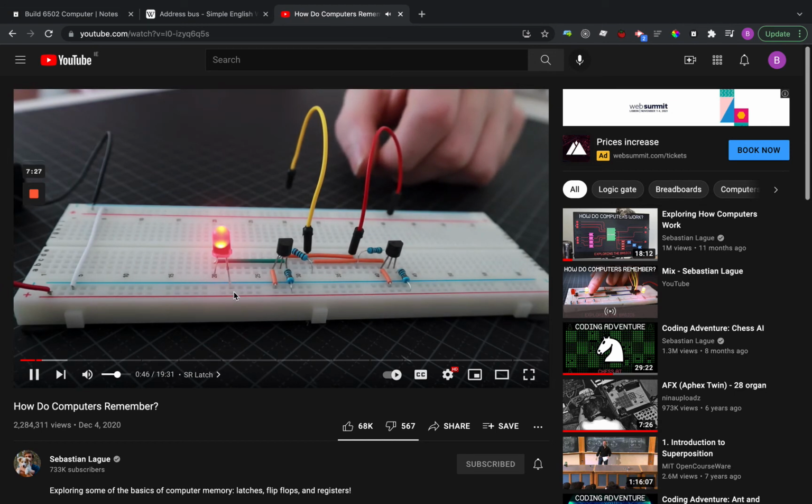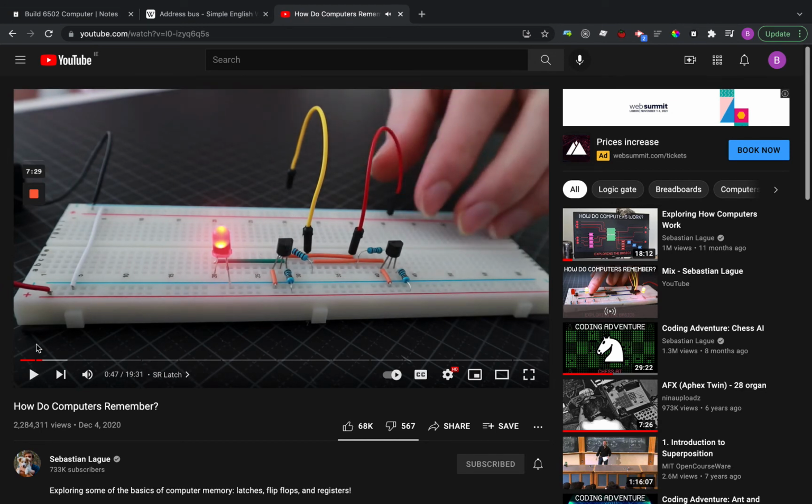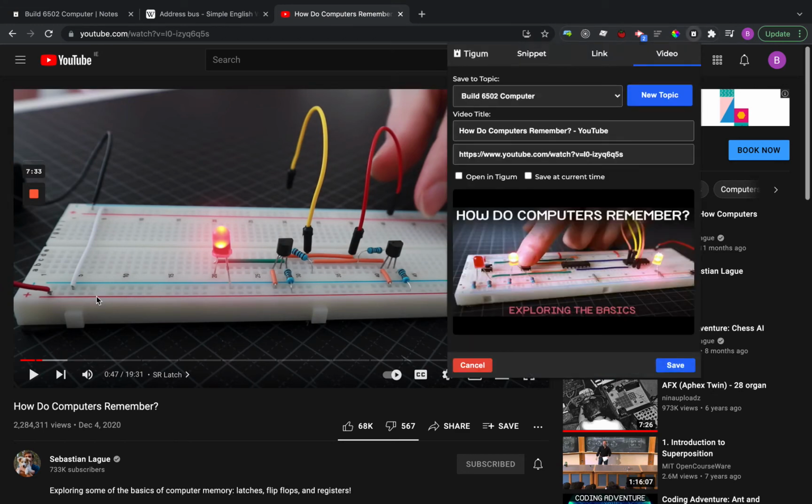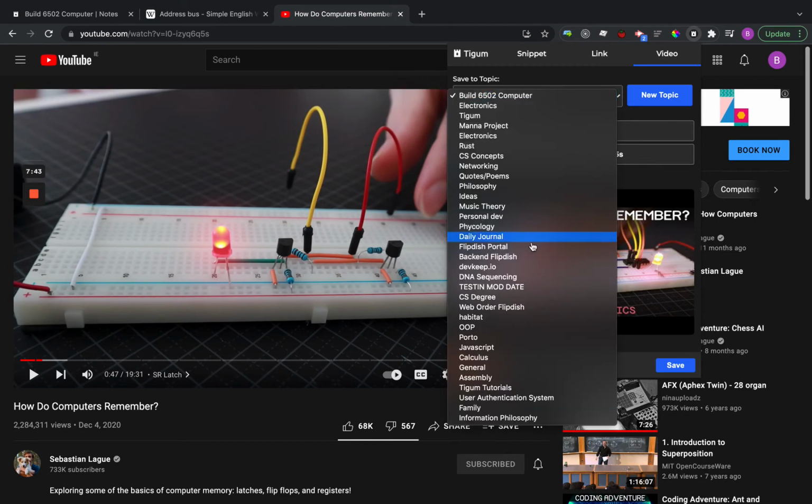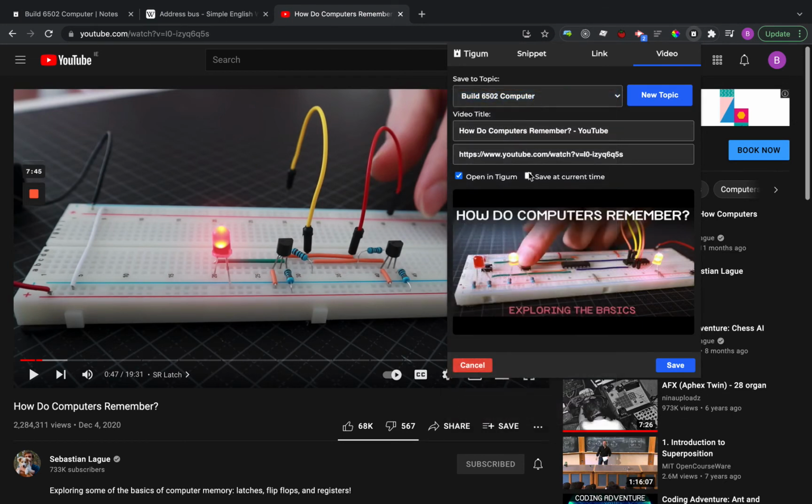So what I'll do here is I'll just go Control K, and what you'll see is the Chrome extension opens, and it'll open up in the video tab. With that, we can save the video to Tigum under whatever topic we want here. So I'm going to save it to this one. I can save current time, and I'm going to save it now, and it's going to open up in Tigum.